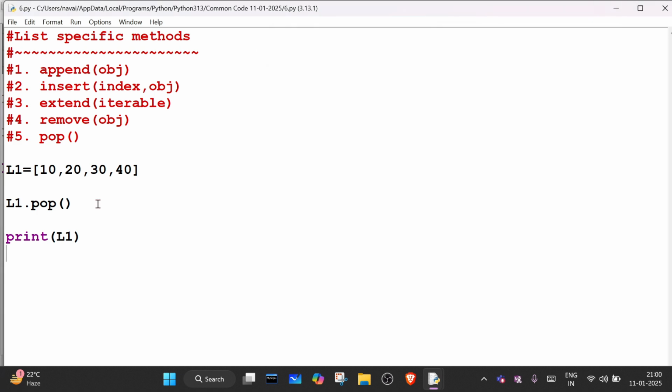Okay, can I mention an index here? If I mention index 1, so what will happen now? It will remove the element whose index value is 1. So what will be the output of this line?